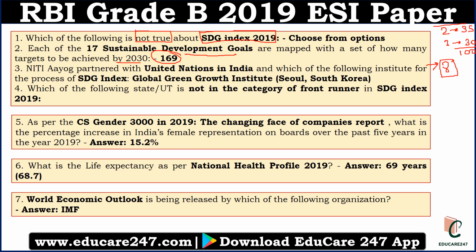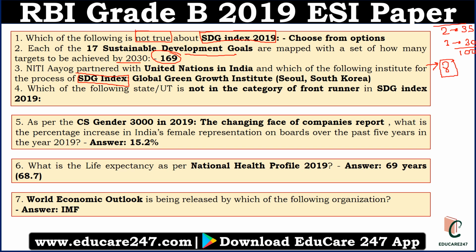The next question was, Niti Aayog partnered with the United Nations in India and which of the following institutes for the process of the SDG Index? This was solely related to the index. The answer is Global Green Growth Institute, which is situated in Seoul, South Korea, and this is related to current affairs also. So this kind of question will be asked related to an index.